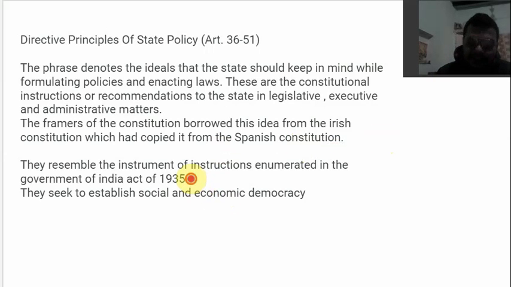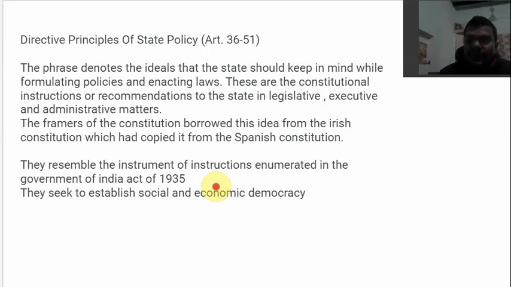Now, that is one thing, that is the place from where they have been borrowed. Now, they resemble the instrument of instructions enumerated in the Government of India Act of 1935. It was not like a whole new thing for India. The directive principles were already there. The instrument of instruction were already given in the Government of India Act of 1935, which was passed by the British Parliament for better governance in India.